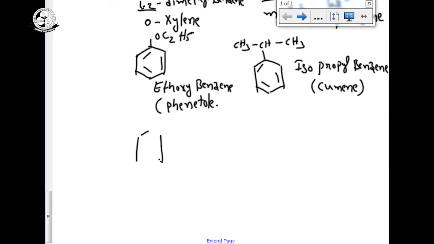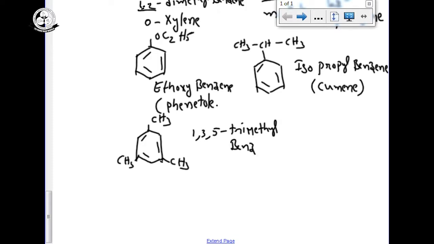Suppose that CH3 groups are in alternative positions. Here there is a CH3 and CH3. So we have to write that is 1, 3, 5 trimethyl benzene. Another name for this one is called mesitylene.